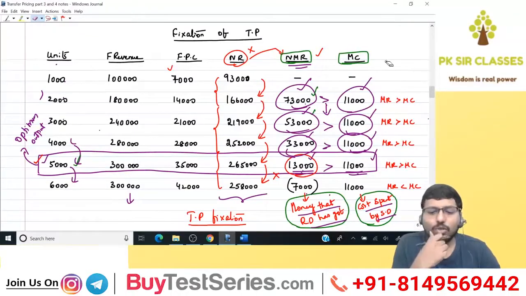Sudama Gupta, don't worry about that. What decision will we take when MR is equal to MC? MR equal to MC is the situation where profit will be maximum. It's a profit maximization model concept. We will see that when we go to the chapter called pricing decisions.